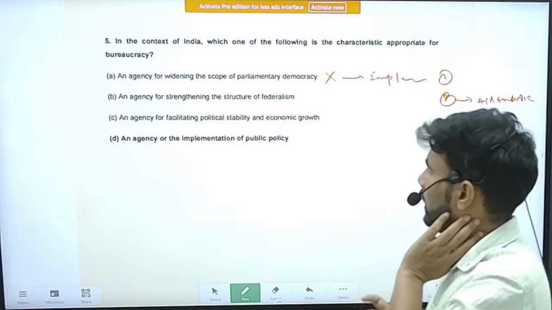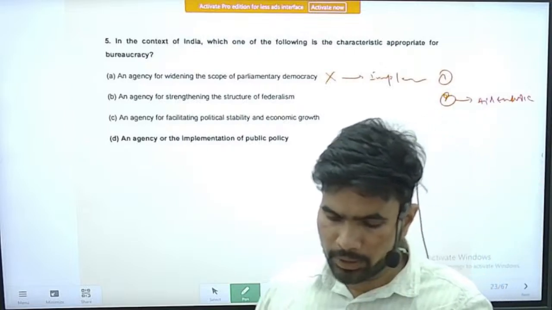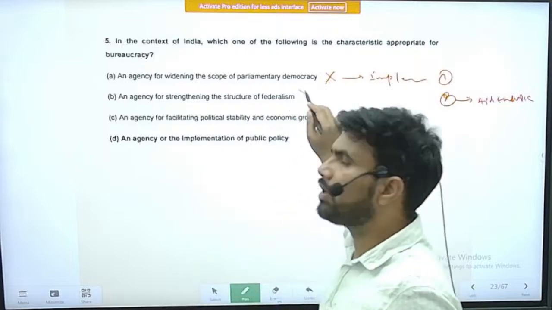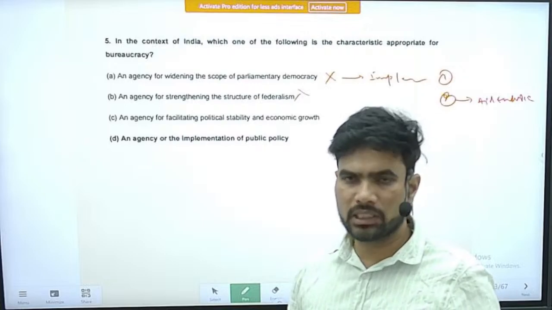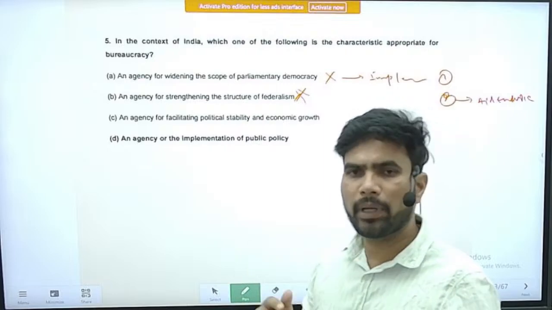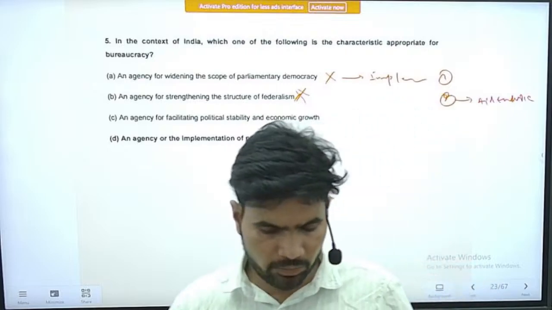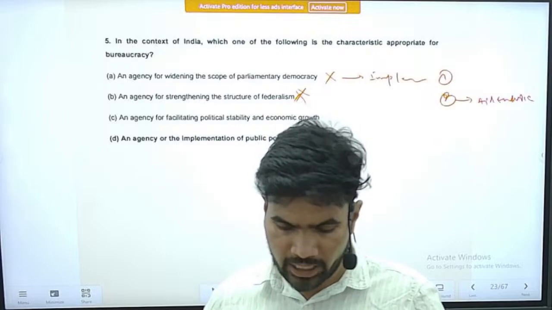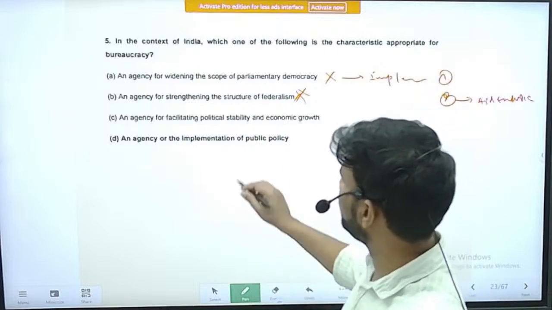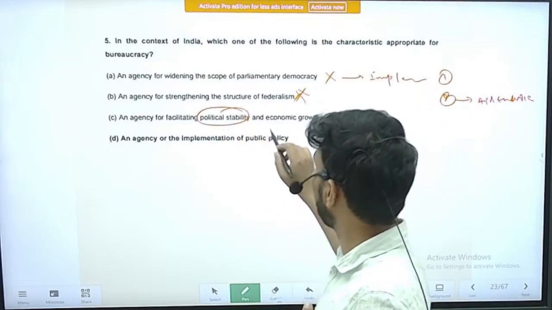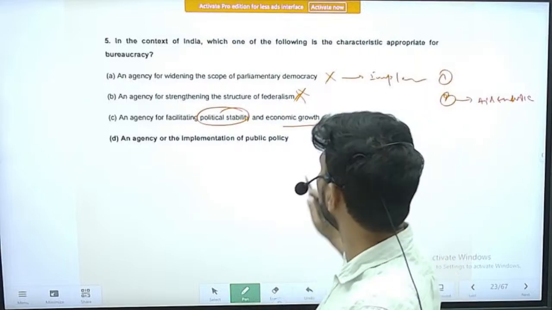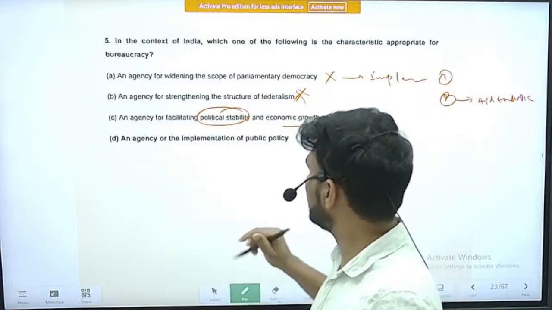Right. Next option, option B, an agency for strengthening the structure of federalism. So it can work to strengthen the structure of federalism, but it is not its exact, primary duty. Next option C, an agency for facilitating political stability and economic growth. Political stability we cannot exactly say, but we can say it is an agency working for economic growth. So we can say this statement is partially correct.